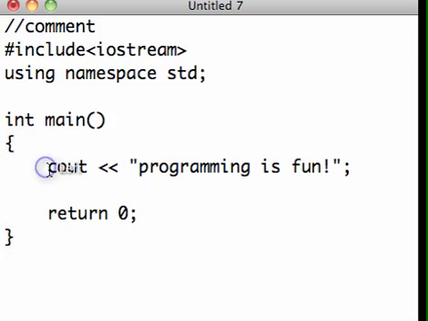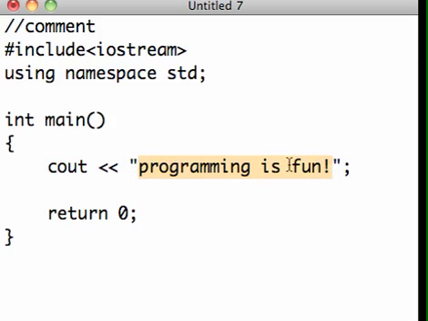Now the next line is a cout line. Cout means send the following stream of characters. In this case, programming is fun. It's a stream or string of characters because it's enclosed in quotation marks. Send this stream of characters to the monitor.